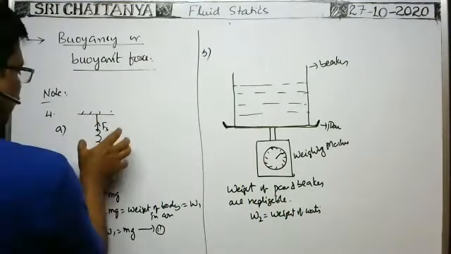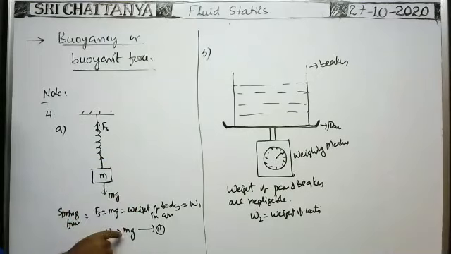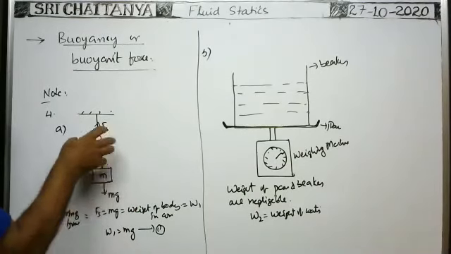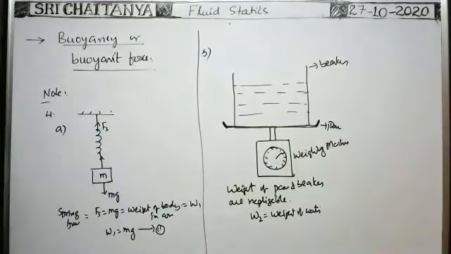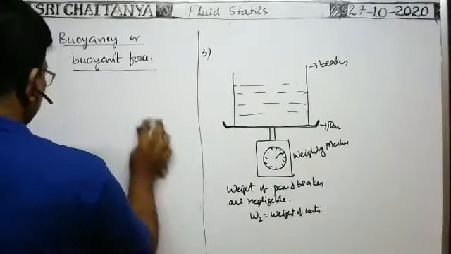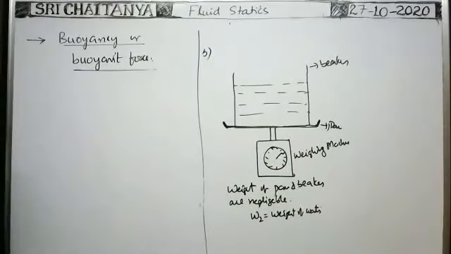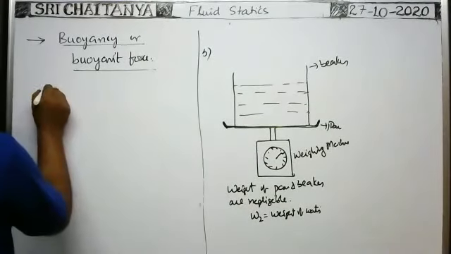Okay, now here initially the block is hanging in the air. At that time, weight of the block is equal to mg. Now the body is submerged in the liquid. Now the same body is kept submerged in the liquid, which is kept over the pan of the weighing machine.